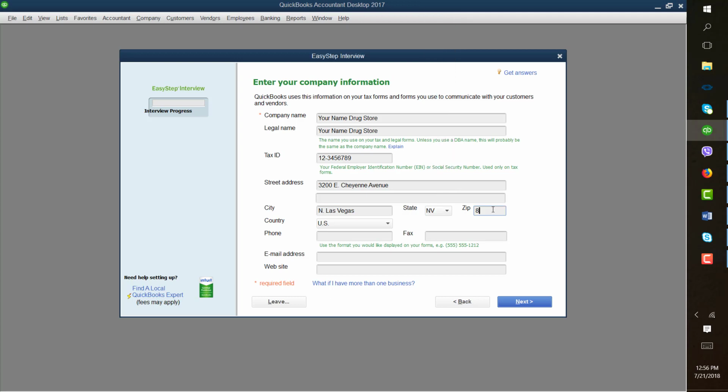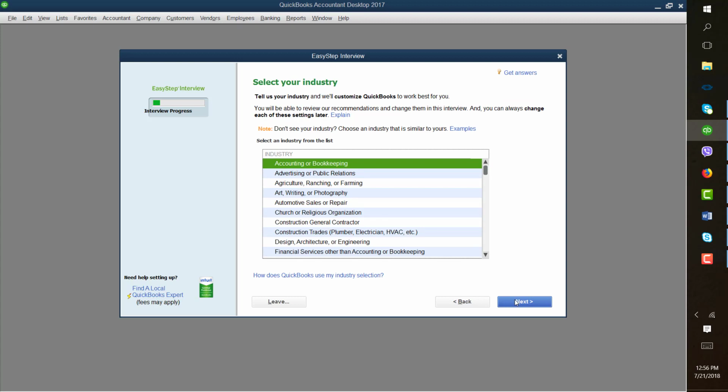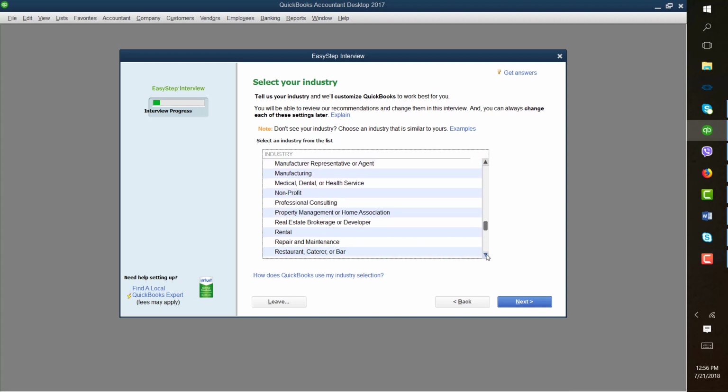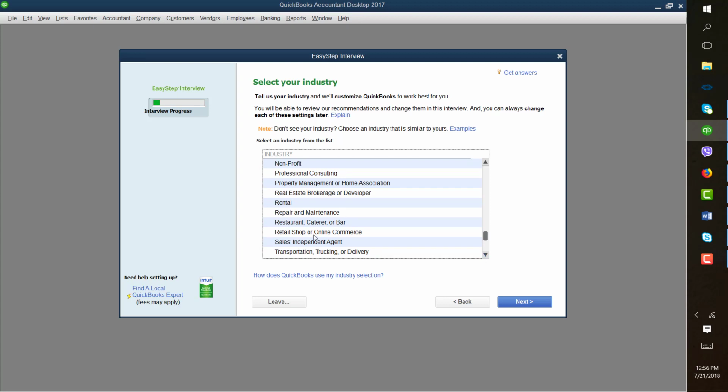And just click Next. It's good to fill in the rest of the information, but for this practice set, we will just eliminate some of them. It is important that you select the correct industry. You will select the retail shop or online commerce. So select that and click Next.